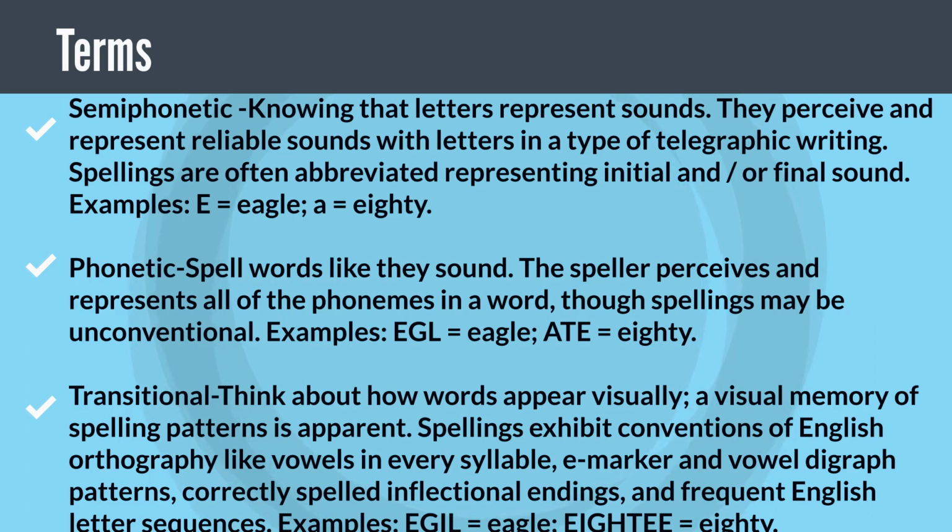Transitional: think about how words appear visually. A visual memory of spelling patterns is apparent. Spellings exhibit conventions of English orthography like vowels in every syllable, e-marker and vowel digraph patterns, correctly spelled inflectional endings, and frequent English letter sequences. Examples: EGEL equals eagle, EIGHTE equals 80.